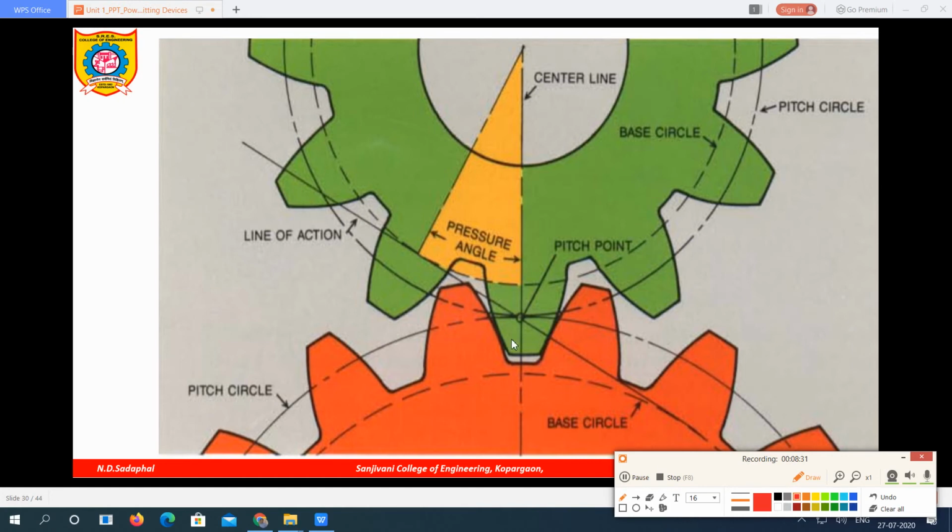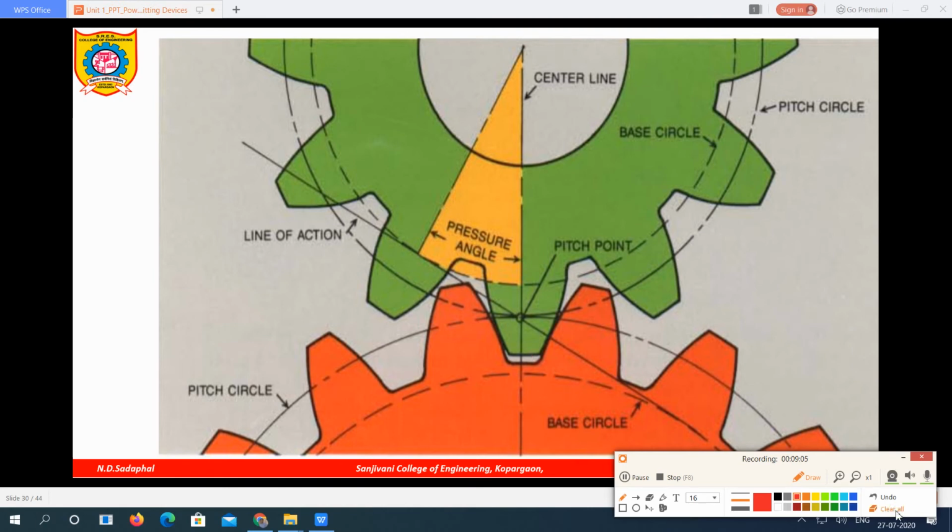There is a small gap between the root of one gear and the top portion of another gear. This is the top portion of one gear and this is the root portion of the other. There is a certain gap between these two surfaces. This gap is called the clearance.